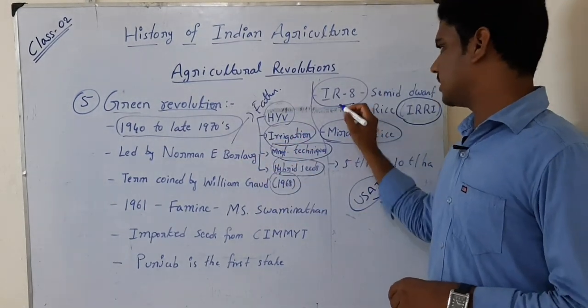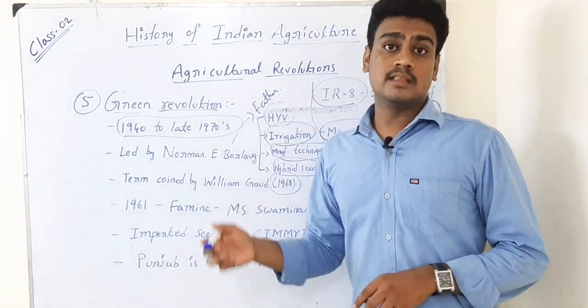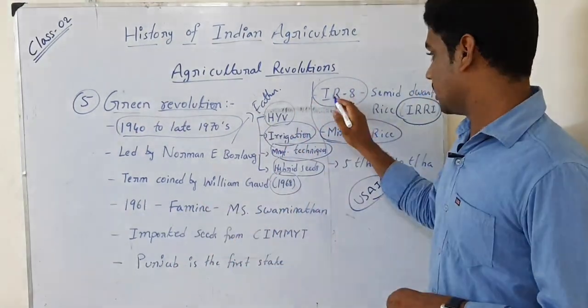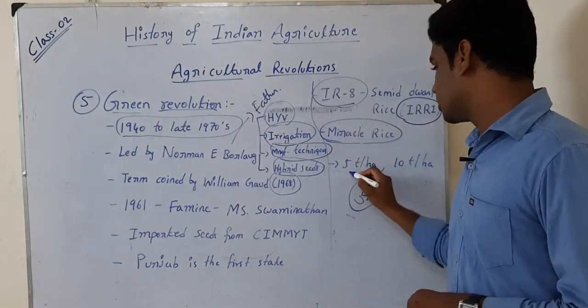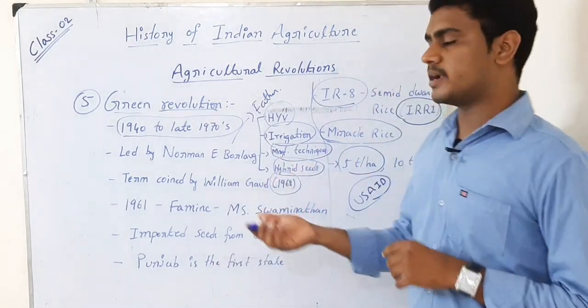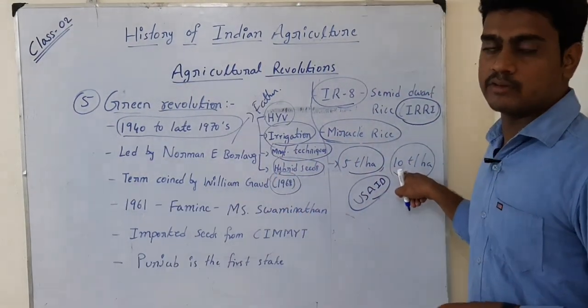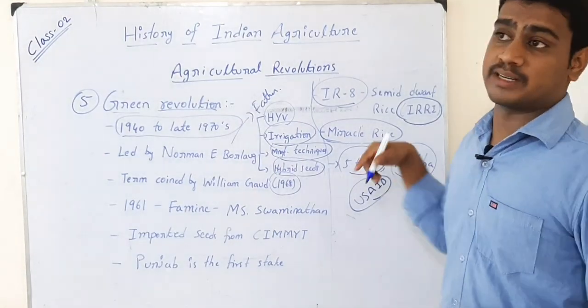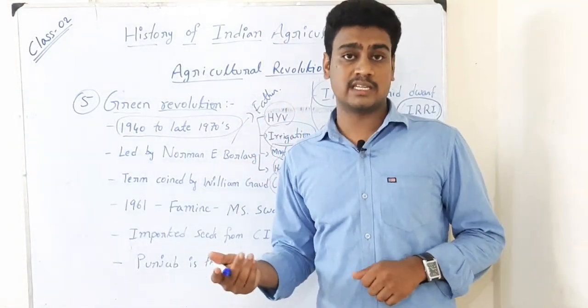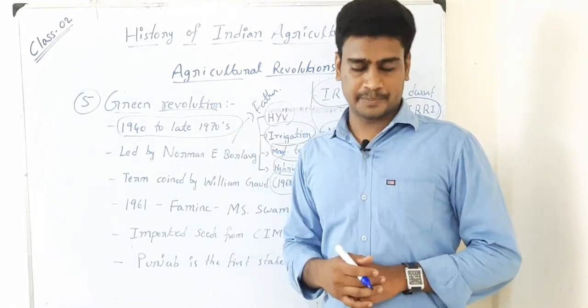This miracle rice, IR8, without applying any fertilizer, is able to give 5 tons per hectare. Under normal conditions, by applying fertilizers, this crop can give 10 tons per hectare. But earlier, we could not even get 2 tons. It became so hard and our country was unable to meet the food demand.